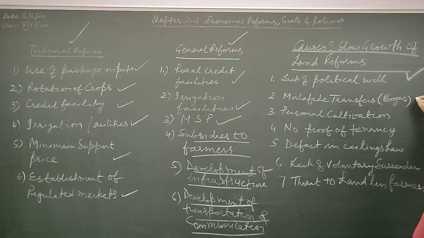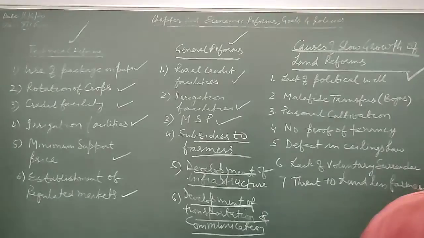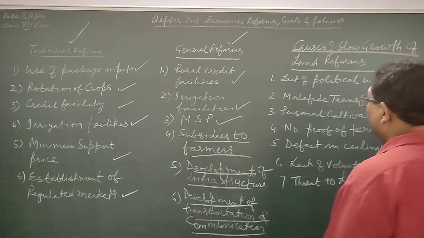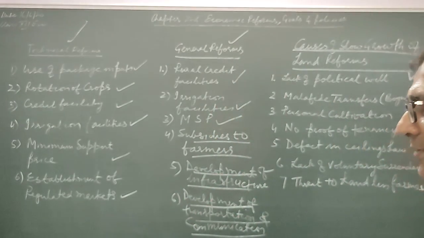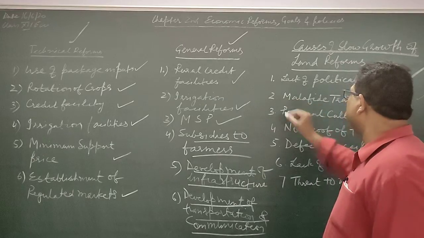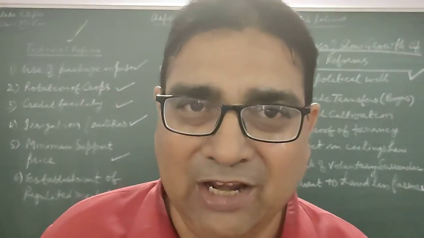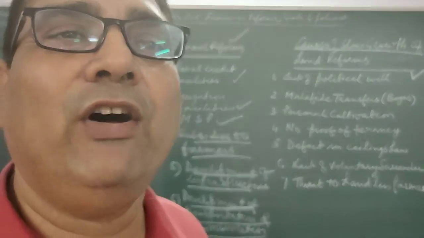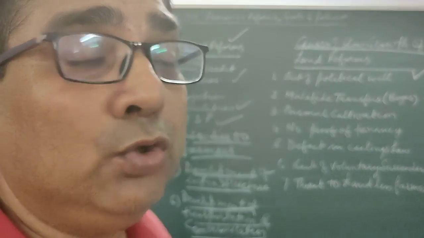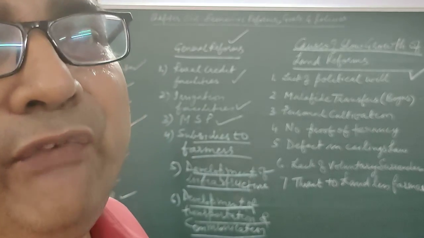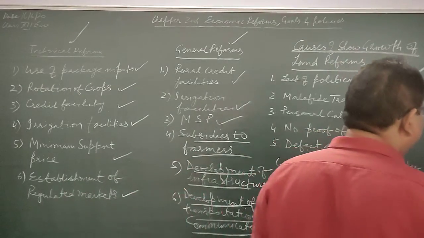Then modified transfers, bogus transfers. We call these modified transfers bogus transfers, or farji transfer, nakli transfer. So my dear student, these transfers are modified. After applying the land law of land ceiling, land was transferred by these zamindars and jagirdars to their relatives and friends and their servants who were illiterate.